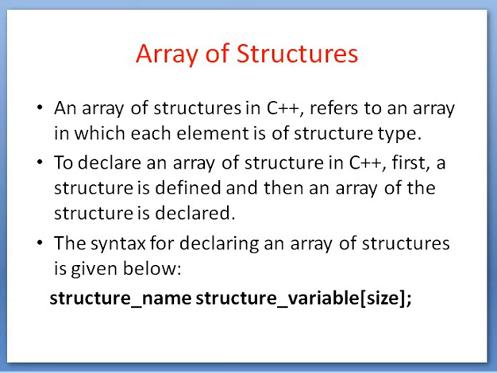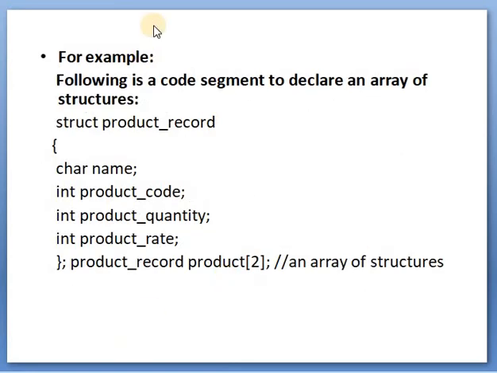An array of structure in C++ refers to an array in which each element is of structure type. To declare an array of structure in C++, first a structure is defined and then an array of the structure is declared. Means to create the array of structure, first we have to declare the structure. Also we have to define all the structure members. So the syntax is structure name, structure variable and size. After defining the structure, we can create the array of structure like structure name, structure variable and in brackets size, like creating a simple array.